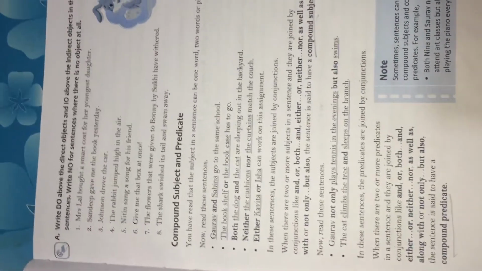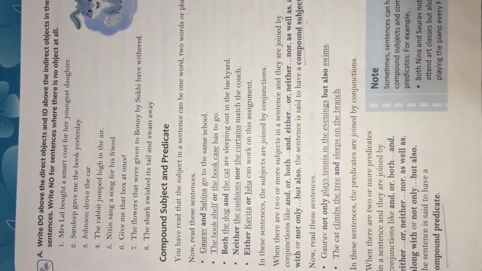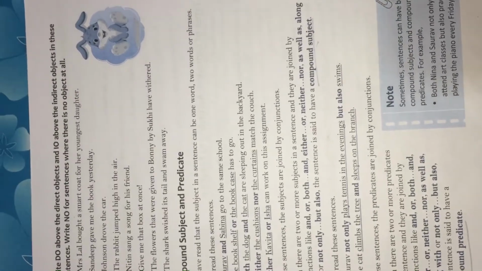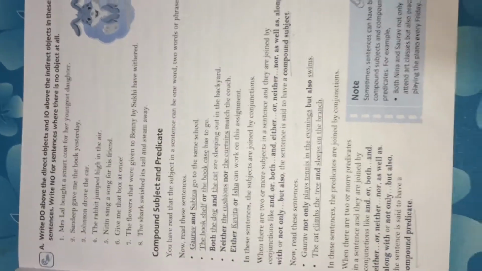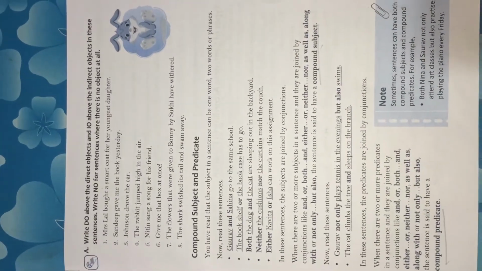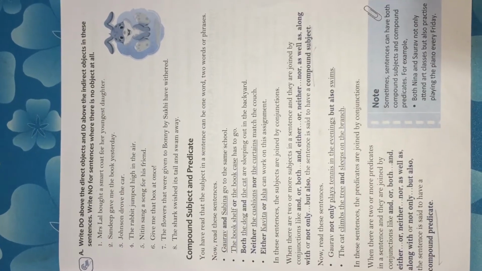Now, compound subject and predicate. You have read that the subject in a sentence can be one word, two words or a phrase. Now read these sentences. Gaurav and Shabina go to the same school. The bookshelf or the bookcase has to go.